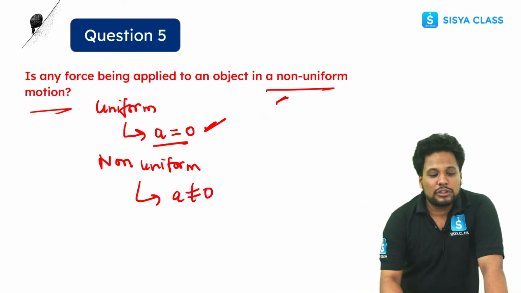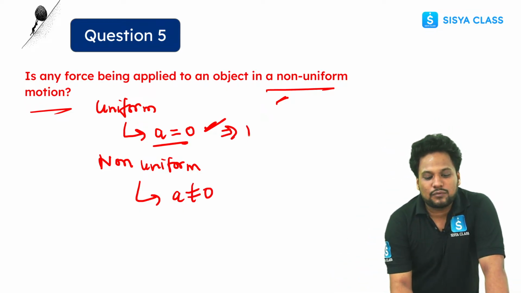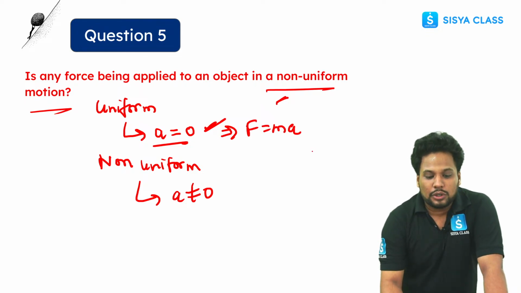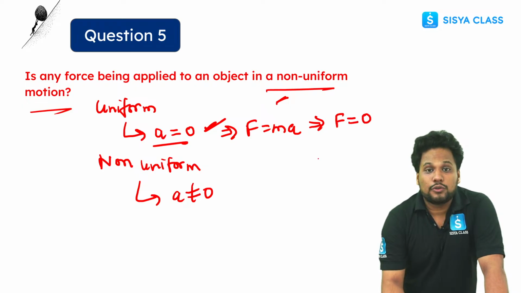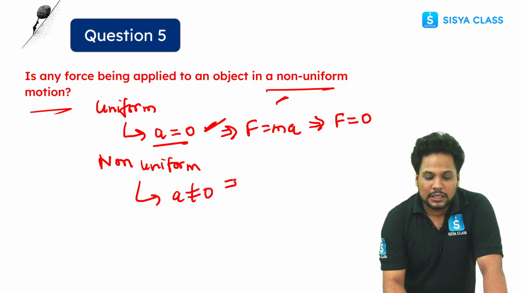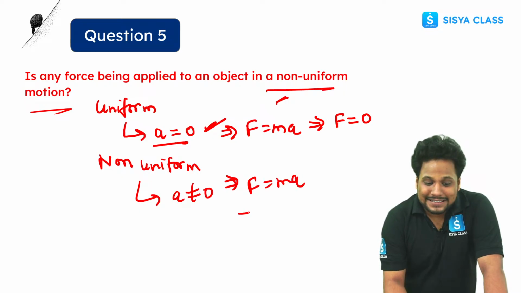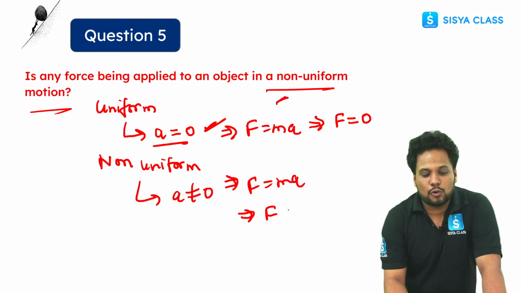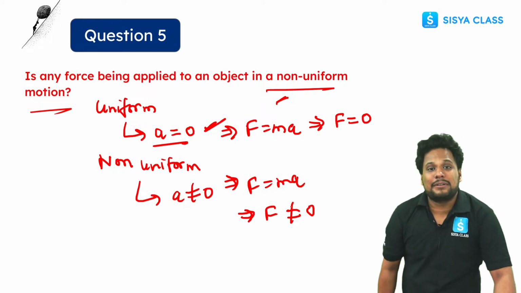Now I told you that one formula is there for force, that force is equal to mass into acceleration. If acceleration is zero, in that case it will imply that force is also equal to zero, right? But here if you see F is equal to ma, this implies that if acceleration is not equal to zero, it means force is not equal to zero. इससे क्या समझ में आया बताइए?